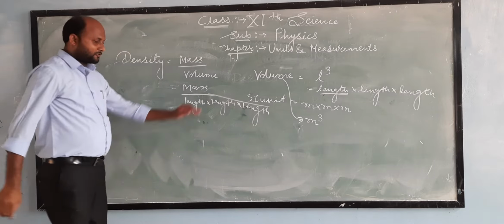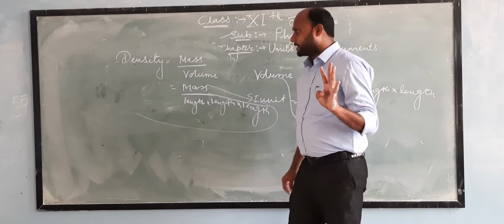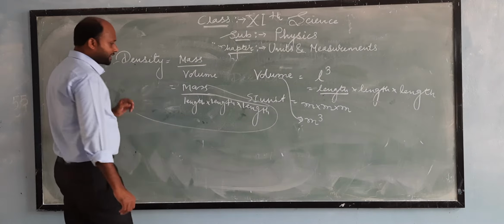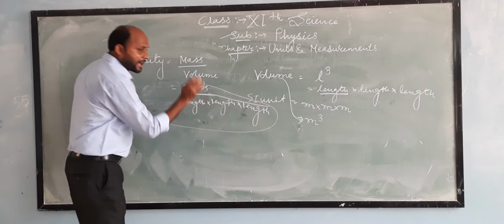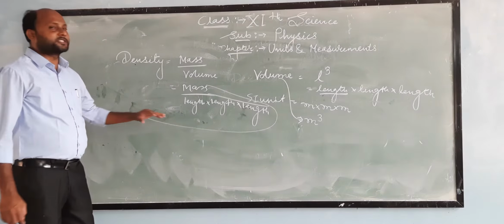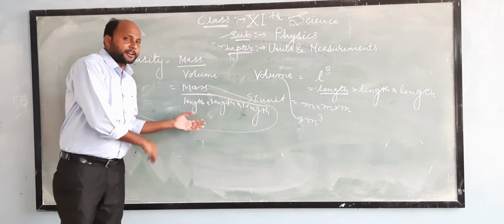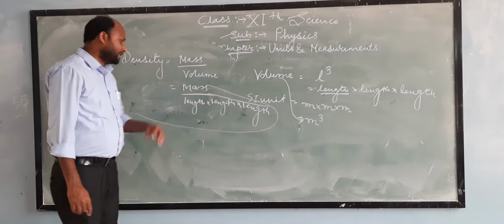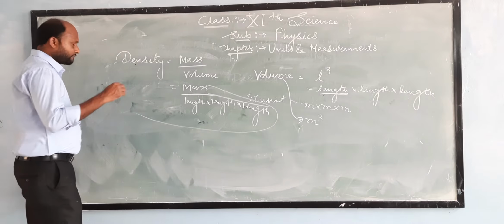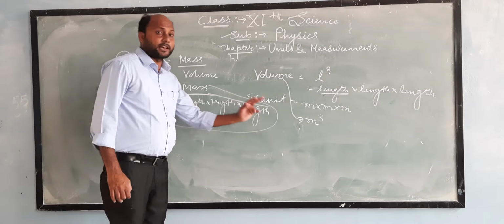Now look at this formula of density. Density is nothing but mass upon length cube. So if you have seen the formula of density, we have seen that it depends on four fundamental quantities. The density is dependent on four fundamental quantities. First one is mass and three are length. So therefore this is another derived physical quantity because it depends on fundamental quantities for its derivation. Now we can derive its SI unit also.